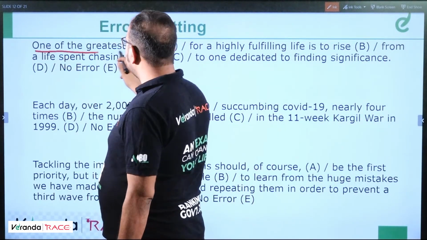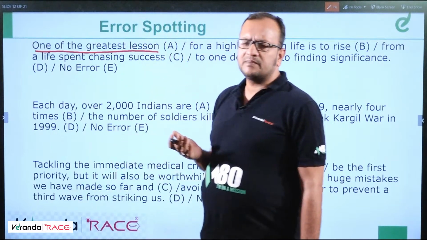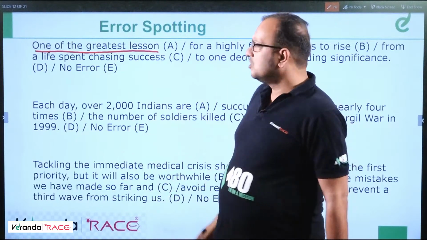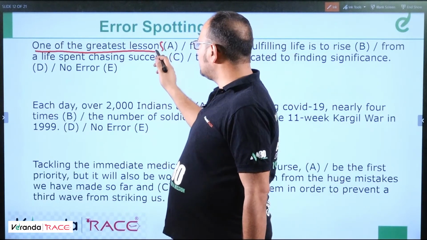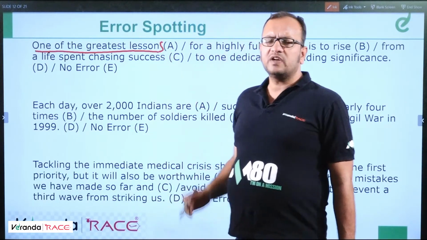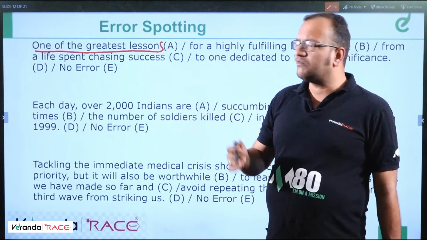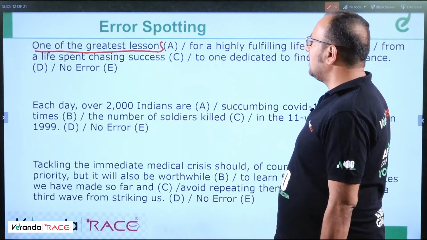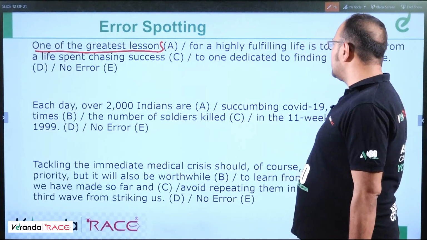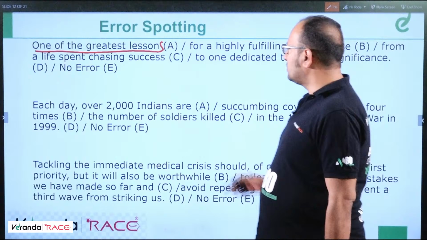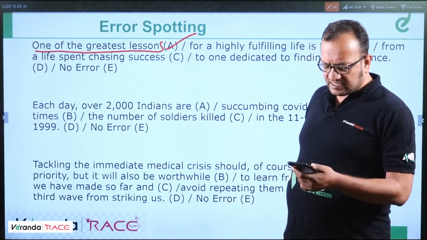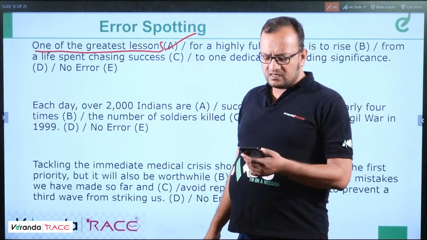See, one of the greatest lesson. If something is one of the, it means it should be followed by a plural noun. So one of the greatest lessons, it should be lessons. So you get many lessons, and out of them, one of the greatest lessons for a highly fulfilling life is to rise from a life spent chasing success to one dedicated to finding significance. The answer will be A. A has an error. Fine. I think you've got the gist of my answer.